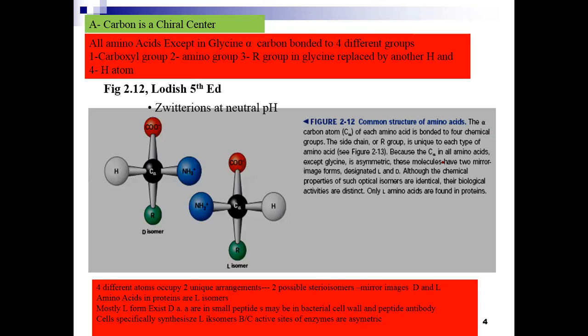All the amino acids except glycine have a chiral carbon at the center, the alpha carbon bonded to four different groups. I already told you that the chiral carbon is the carbon bonded with four different atoms. All the amino acids contain a carboxyl group, an amino group, an alkyl chain, and a hydrogen atom.